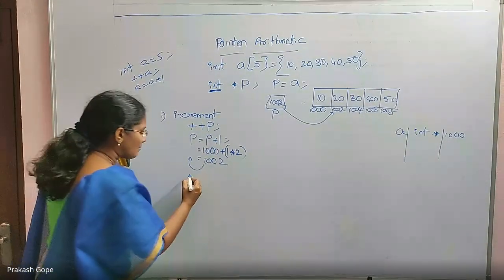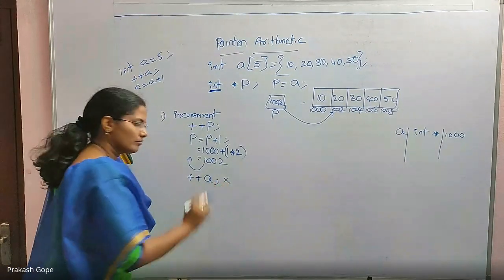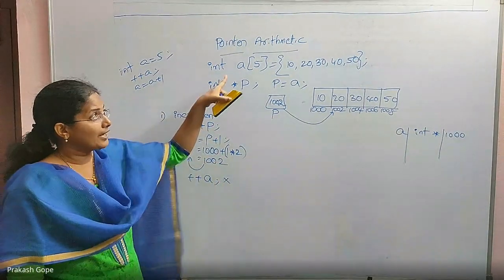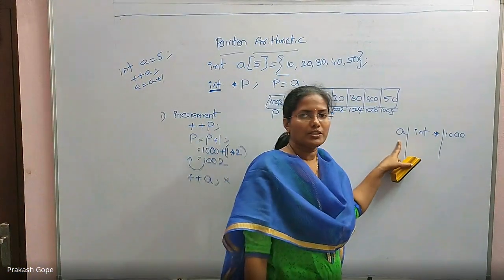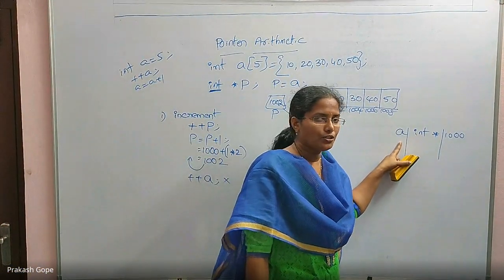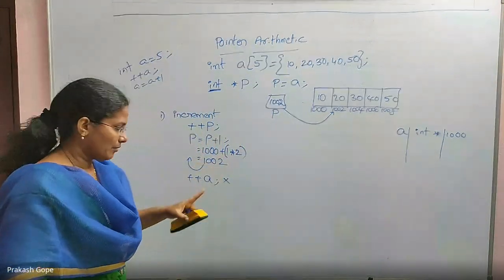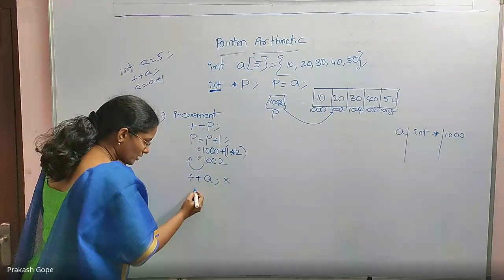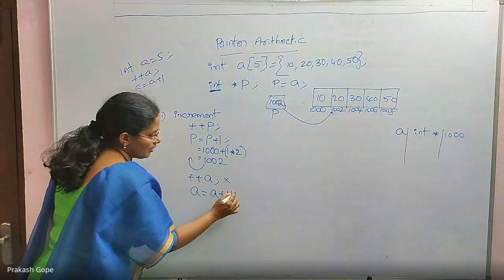Can I say plus plus a? Is this possible? No, this is wrong. Because a is an array name. I said a is maintained as a constant in the symbol table. It's a constant, you cannot modify it. You can access it, but you cannot update it. With this, you are trying to update it. You are trying to say a equal to a plus 1.